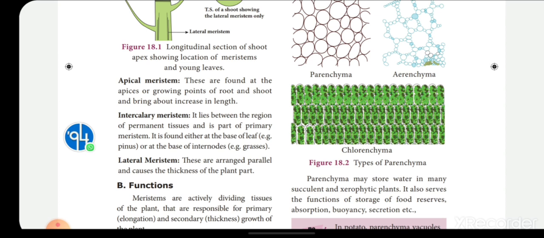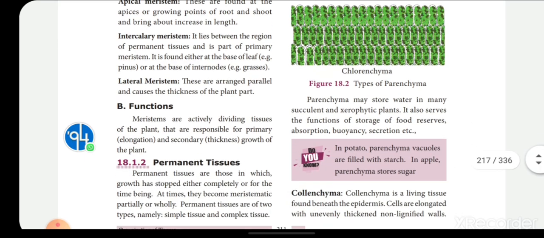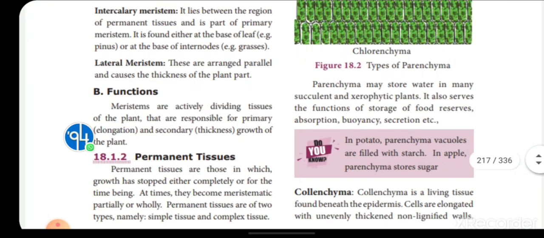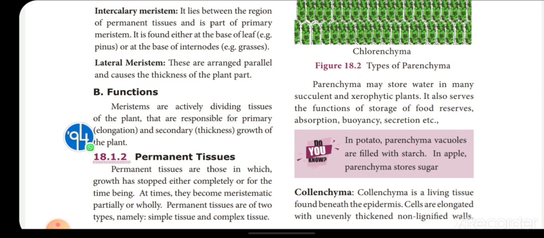Next, lateral meristem. These are arranged parallel and cause the thickness of the plant part. The next one is the function of meristem. Meristems are actively dividing tissues of the plant that are responsible for primary and secondary growth of the plant. Already I said it is actively dividing. Since it is actively dividing, it is responsible for primary and secondary growth of the plant. Next one is permanent tissue.